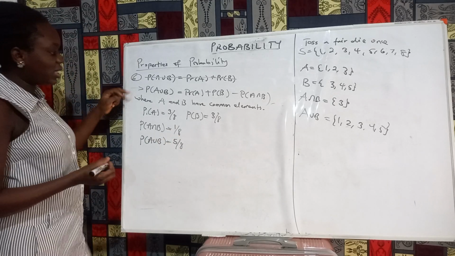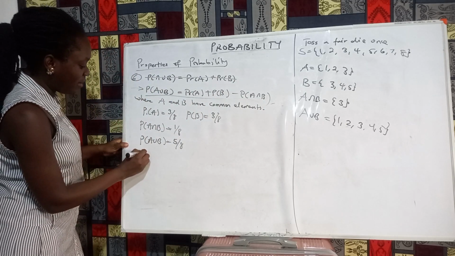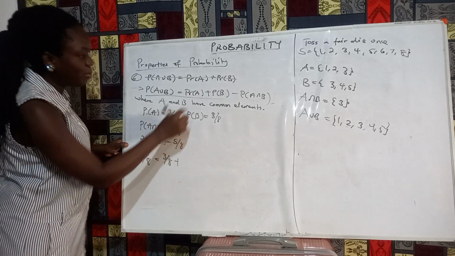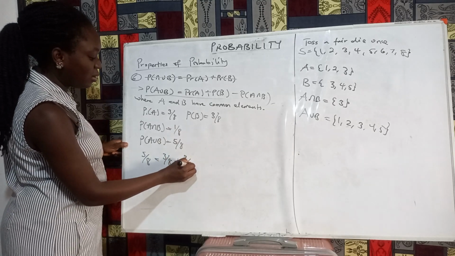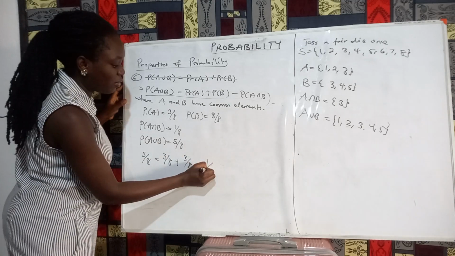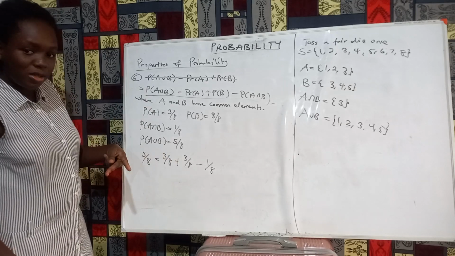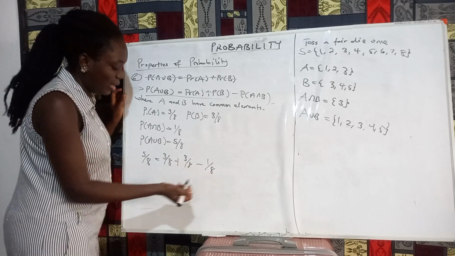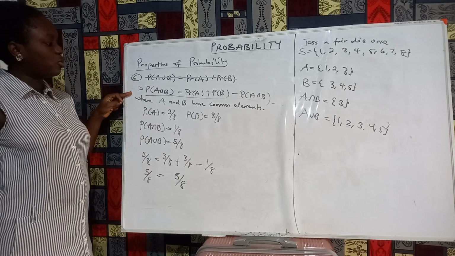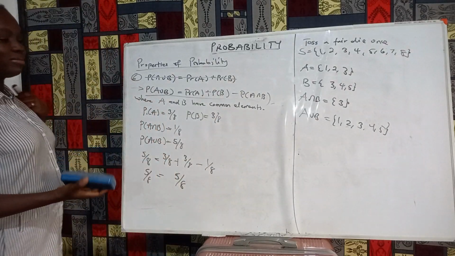Okay. So in effect, we'll say that the probability of A union B, using this definition, which is 5 out of 8, is equal to the probability of A, which is 3 out of 8, plus the probability of B, which is 3 out of 8, minus the probability of A intersection B, which is 1 out of 8. So let's see. 3 out of 8 plus 3 out of 8 is 6 out of 8. And then 6 out of 8 minus 1 out of 8 is also 5 out of 8. So we've shown that this property is true when A and B have common elements, or they have an intersection.